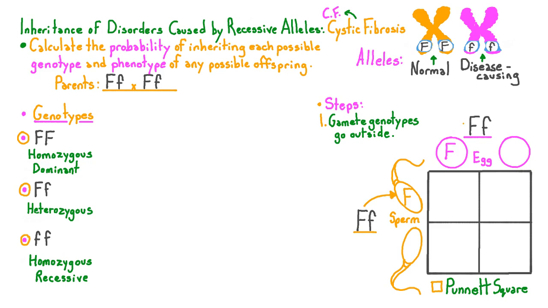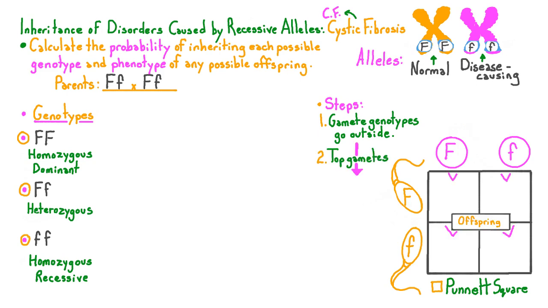So both parents can make gametes with the normal dominant capital F allele, as well as gametes with the disease-causing recessive lowercase f allele. In step 2, we start to produce the possible offspring genotypes by dropping the top gamete genotypes into the smaller squares below.